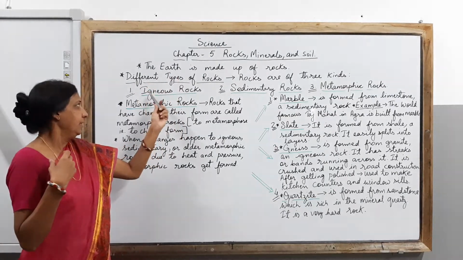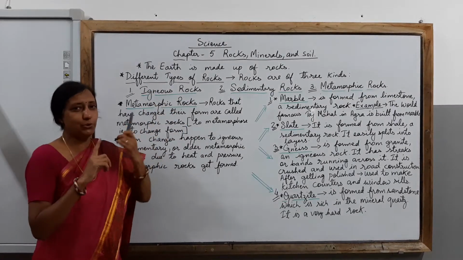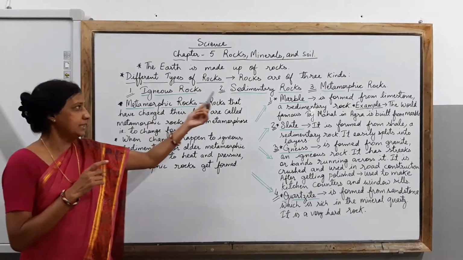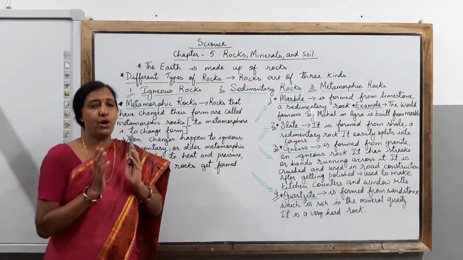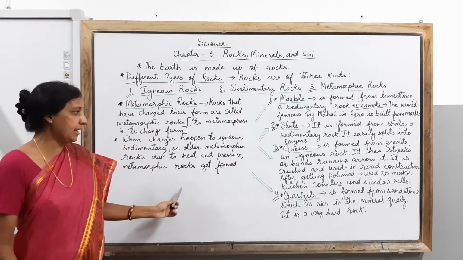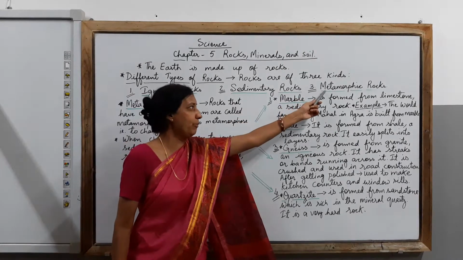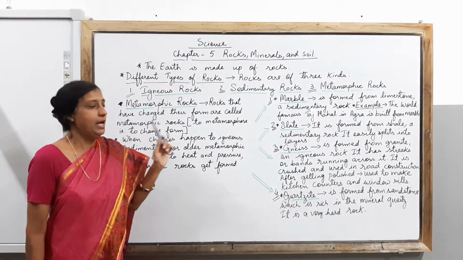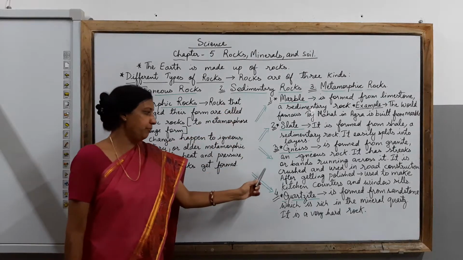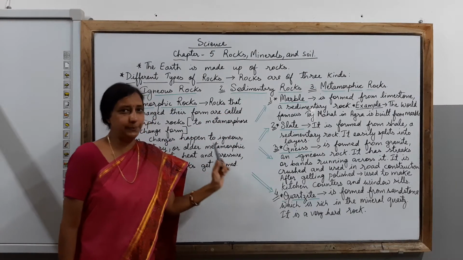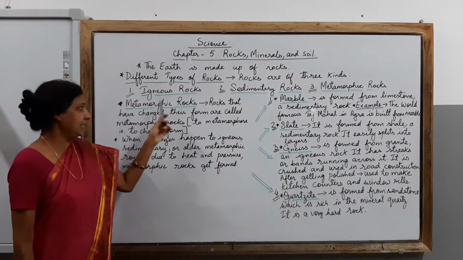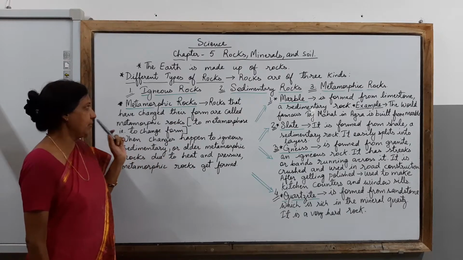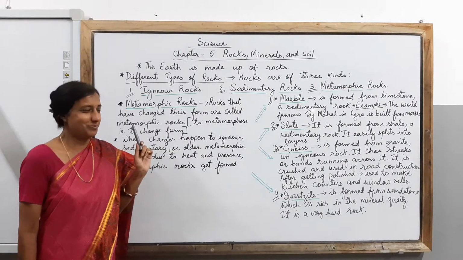About igneous rocks, you have come to know how they are formed. Sedimentary rocks, you have already come to know how they are formed. So in today's class, children, we are going to talk about the metamorphic rocks: how are they formed and what are the types of metamorphic rocks. So children, let's try to understand how metamorphic rocks are formed.